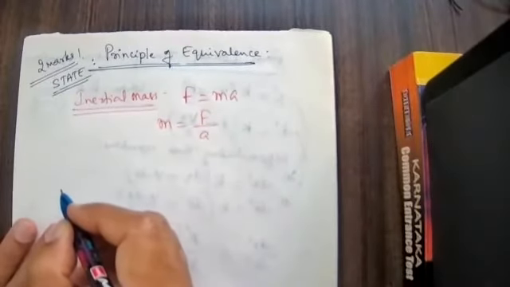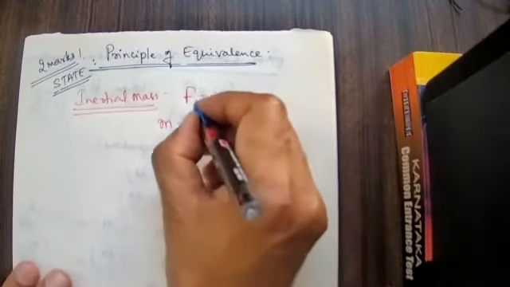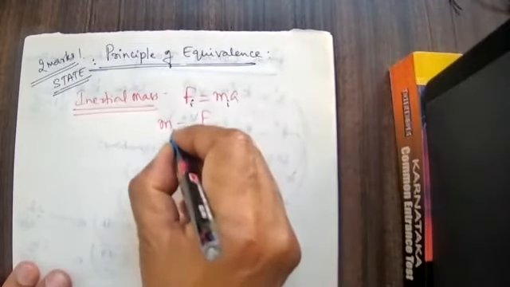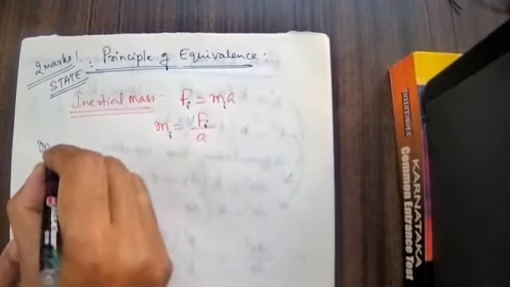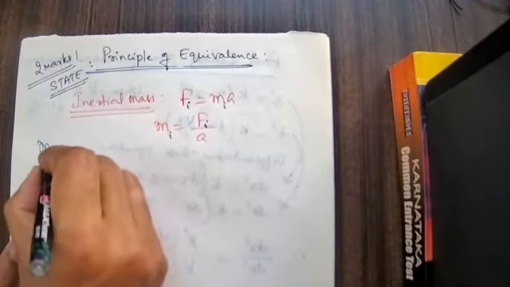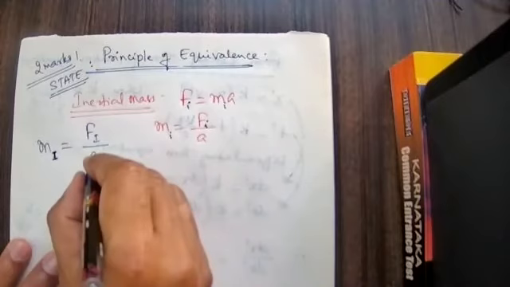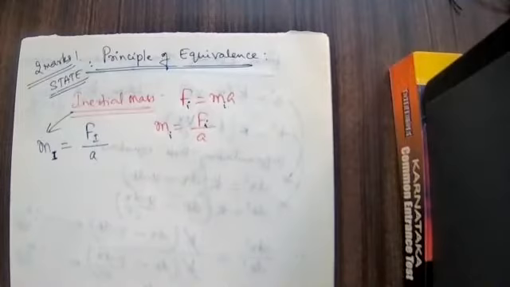If you want, I will write that inertial mass like this. This is the inertial force, Fi. This is the inertial mass, mi. Therefore, I can write m suffix i, meaning inertial. If you want to write capital I only, you can write, no problem. Mi is equal to Fi divided by a. This is inertial mass: inertial force divided by the acceleration of the body.